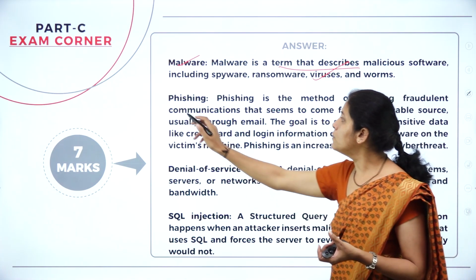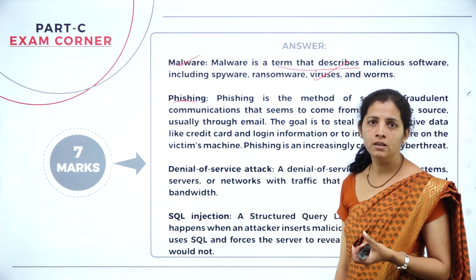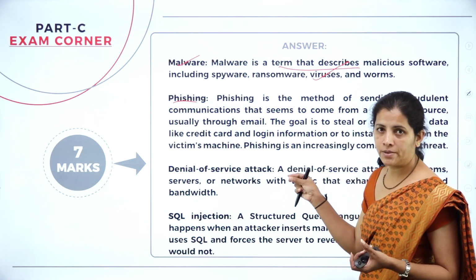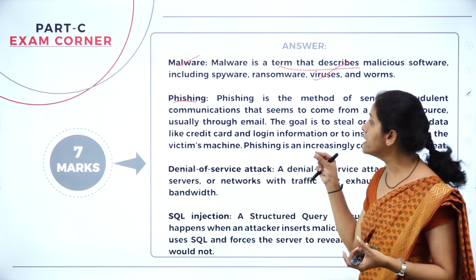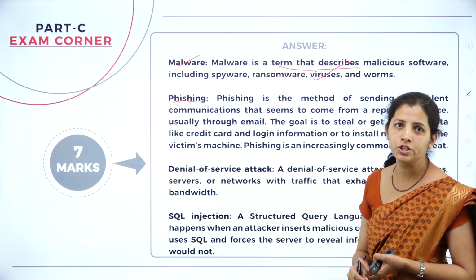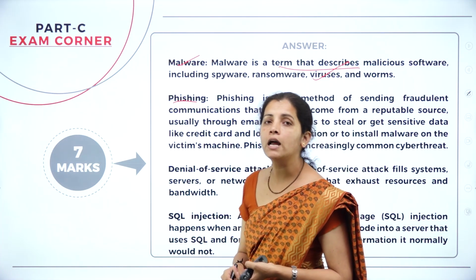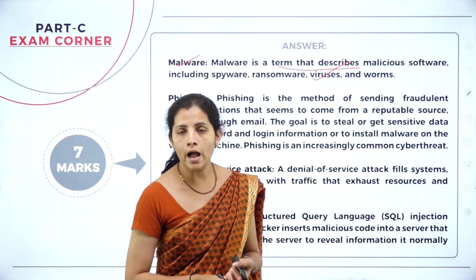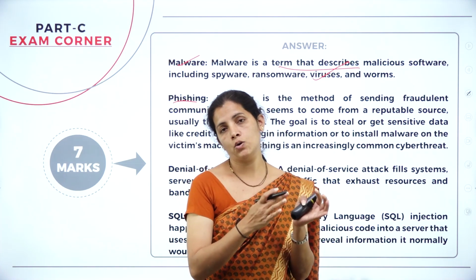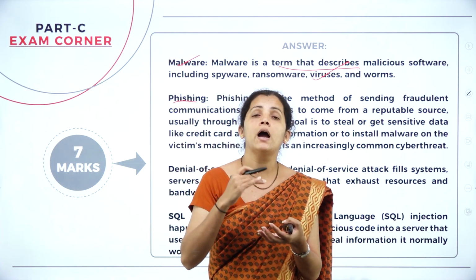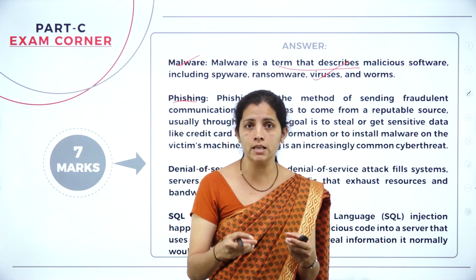Then what about phishing? I hope all are familiar with phishing. Where can we find phishing? Most of the time, we receive unknown mails. When I open an unknown mail, it has some unknown links.